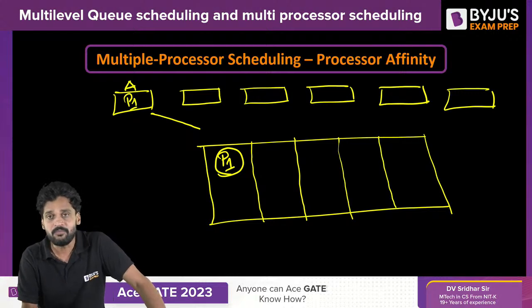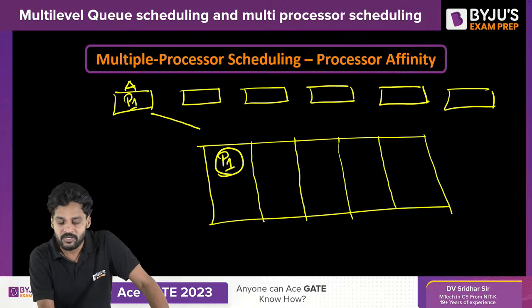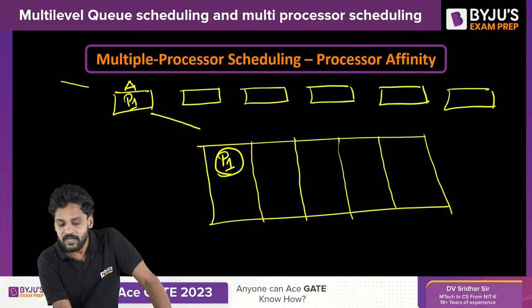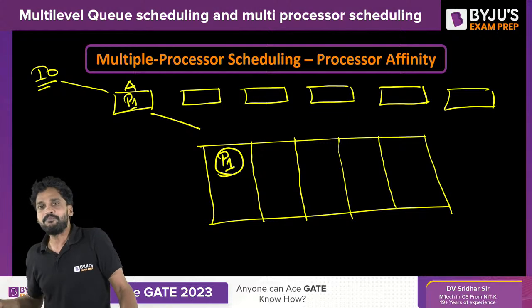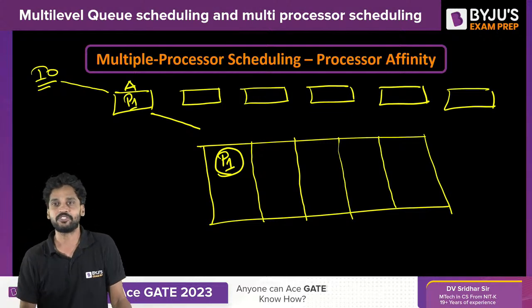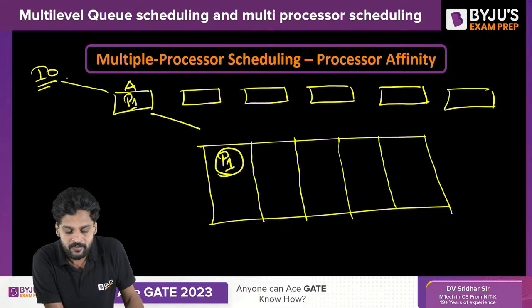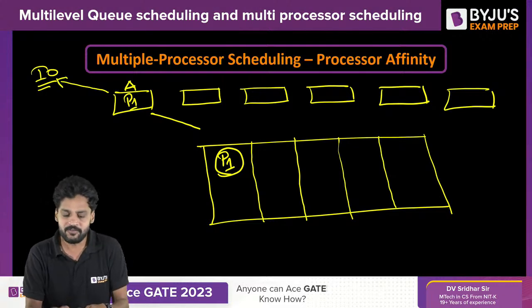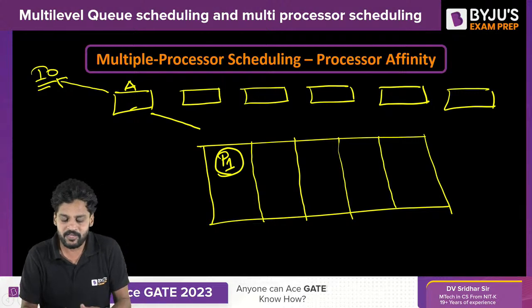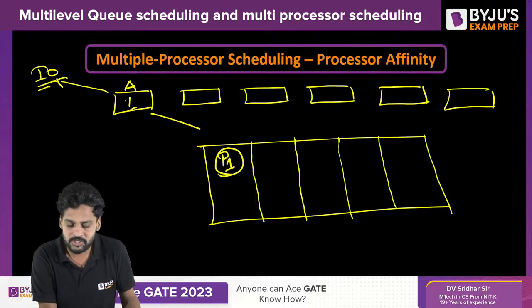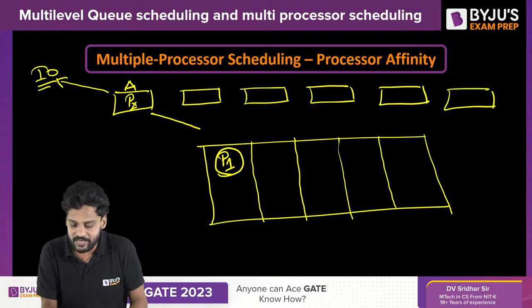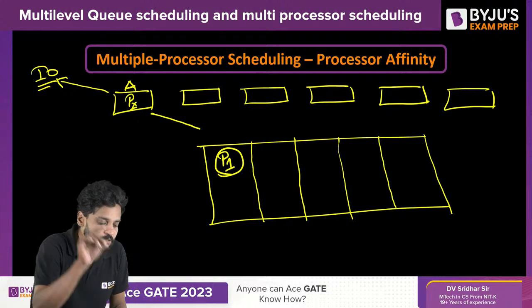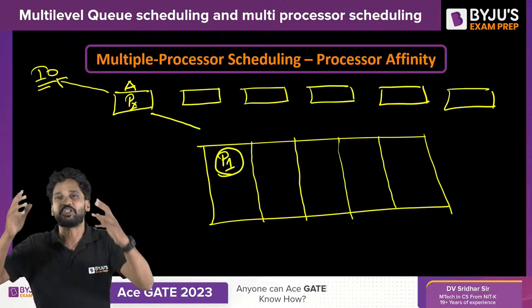When it comes out, what may happen? Understand, during the preemption, it may come out, or it may go to one IO operation, right? Whenever a process enters into the processor, sooner or later, it either gets preempted or it may go to some IO operations. So let us say P1 went to IO operation, after which obviously A will not be free. A is scheduled with one more process, that is Px. Now understand. When P1 returns, to which ready queue must it be allotted? This is the biggest question.